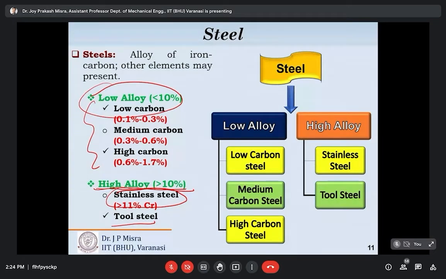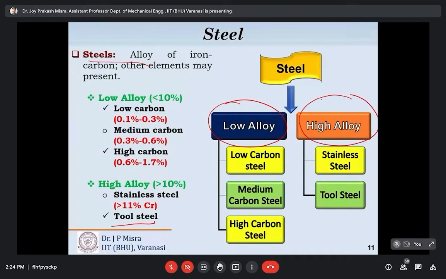So moving on, in a gist, we can conclude from this slide. Steels are classified as low alloy steel and high alloy steel. If the alloying percentage is more than 10%, then it is called high alloy steel. If it is less than 10%, then it is termed low alloy steel. In case of low alloy steel, carbon is the main alloying element.